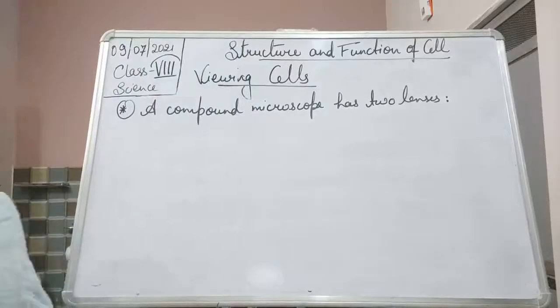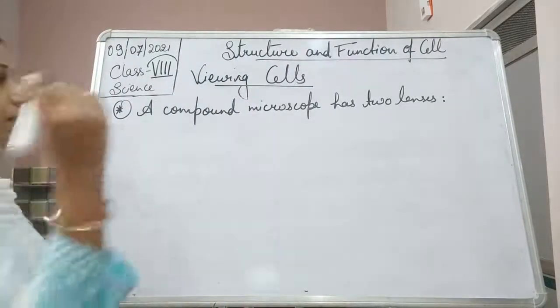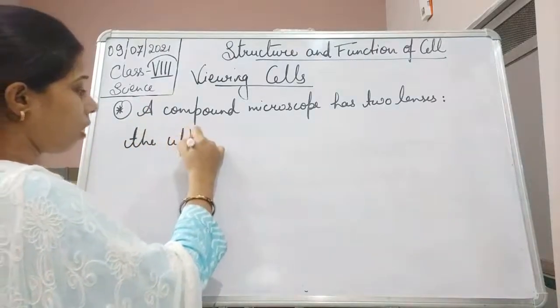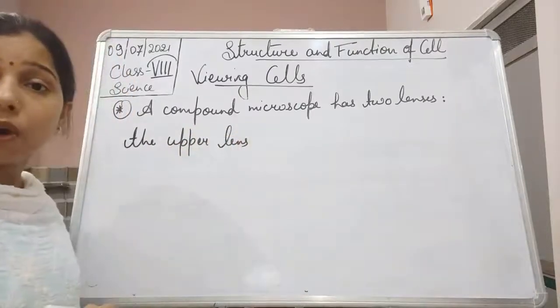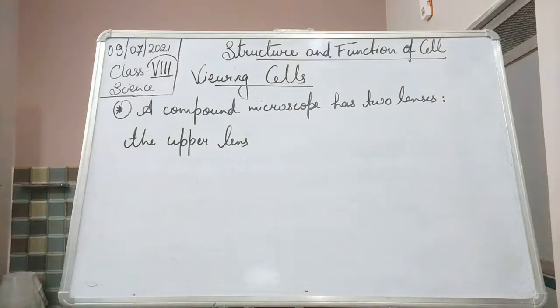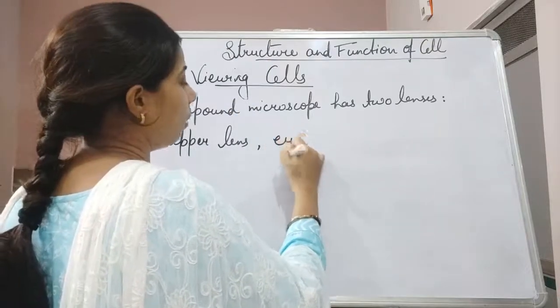The two lenses are, first, the upper lens, which is called the eyepiece.